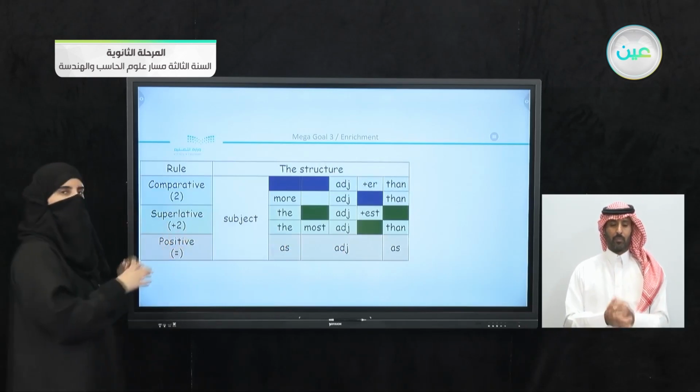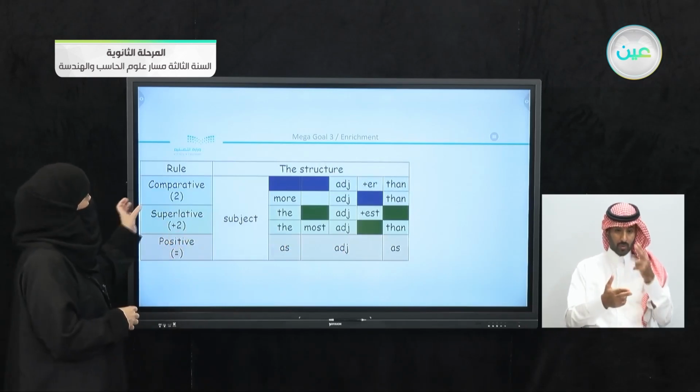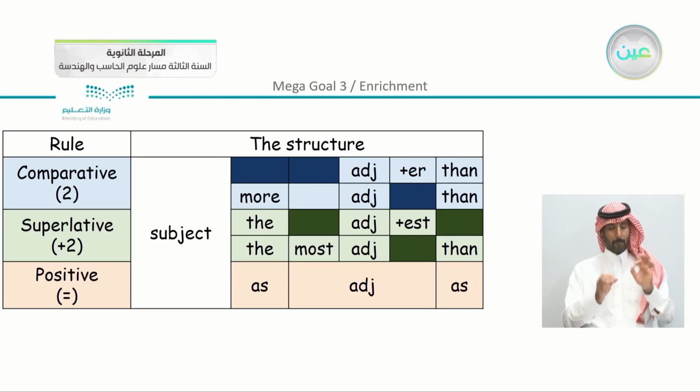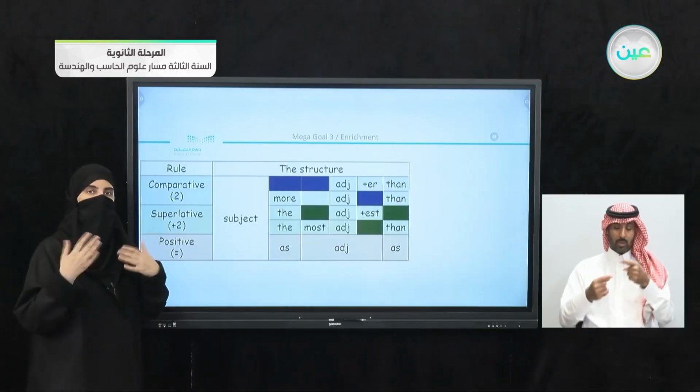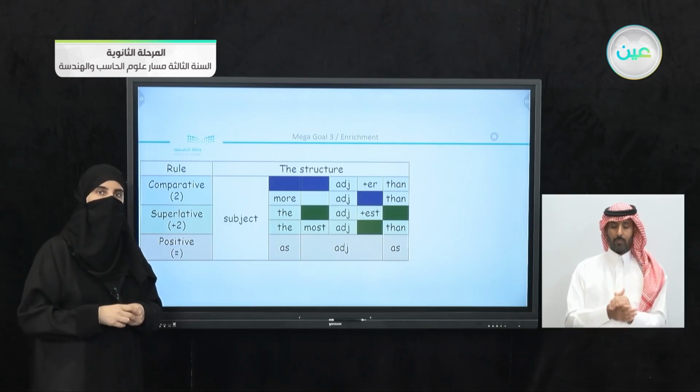Now here I have a table for you ready. We can see that we have the rule, which is comparative, between 2, or superlative, more than 2, or we have positive, which we see the equal sign, which means that they are the same.